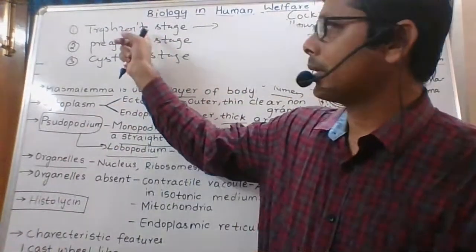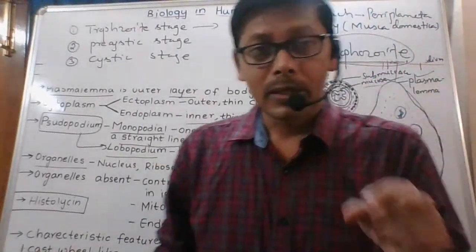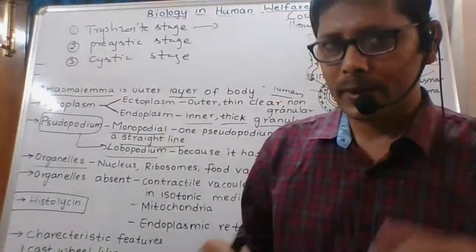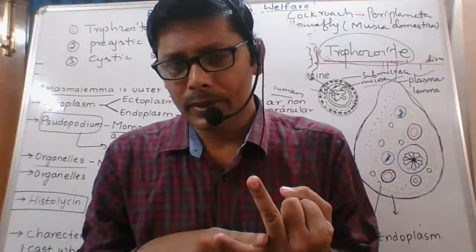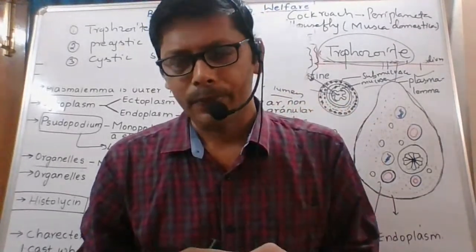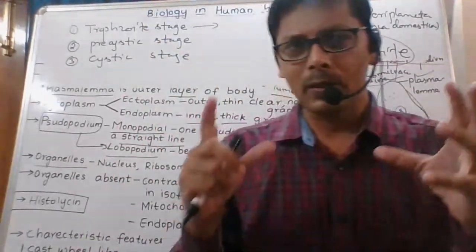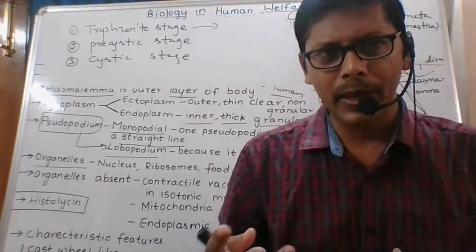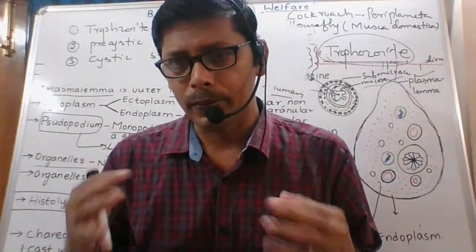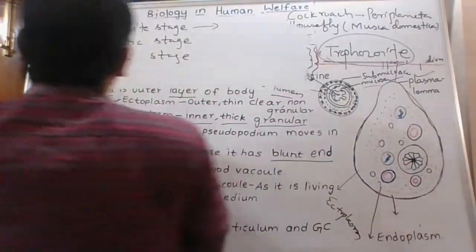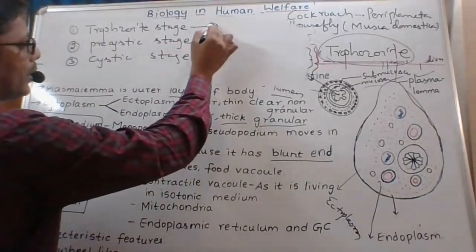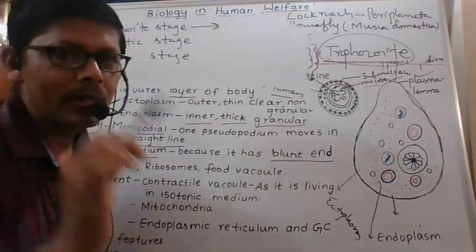This is the 4 marks question in this lesson: describe the structure of trophozoite. On the Entamoeba life cycle, we have 4 marks questions, nearly 6 two-marks questions, and one essay. If you prepare this topic on E. histolytica, you are able to write the essay, the 4 marks, and all the 2 marks too. Trophozoite stage, pre-cystic stage, and cystic stage. Now we are talking about the trophozoite stage.